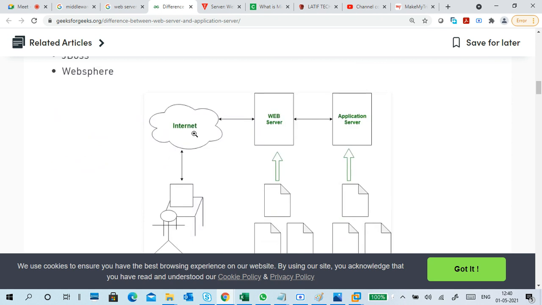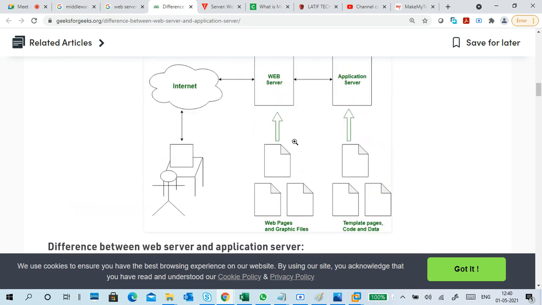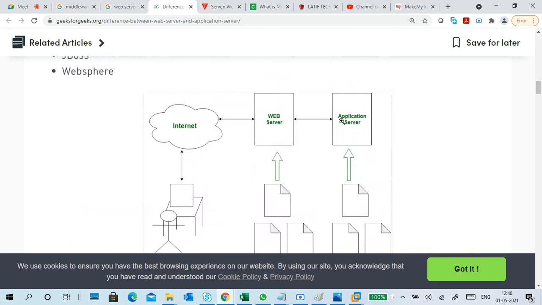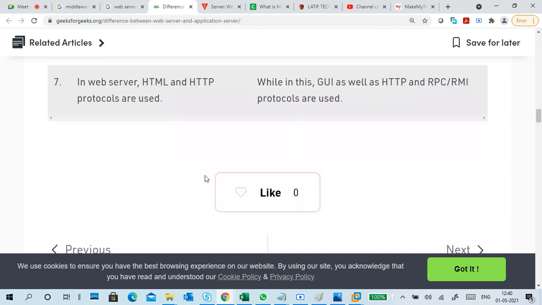So what happened here? Internet people query the web server, and it forwards the information to the application. Web pages and graphic files are in the web server, and template pages and coding are in the application. So this is one architecture to explain the web server and application server differences.